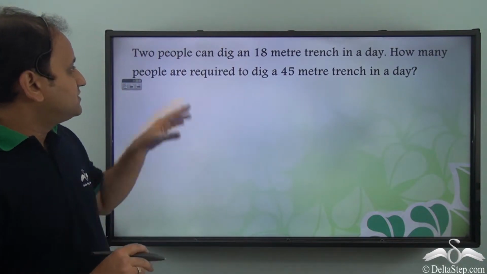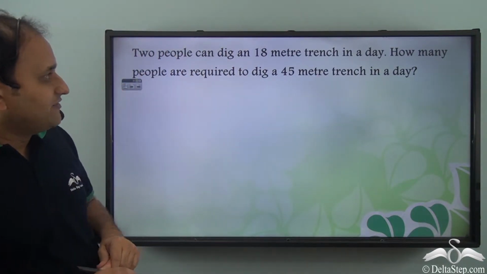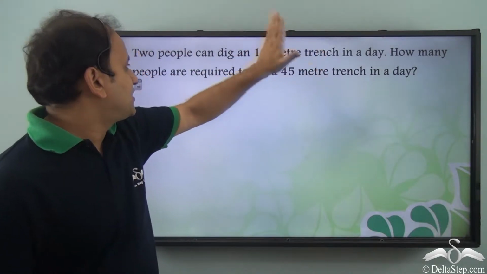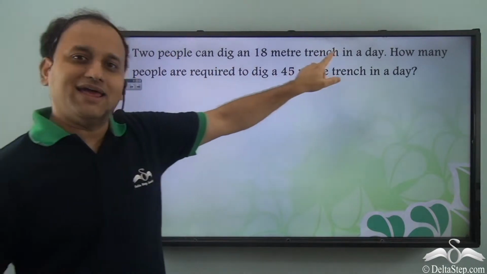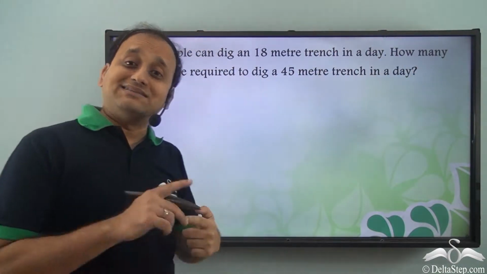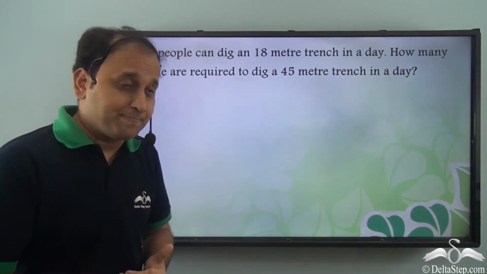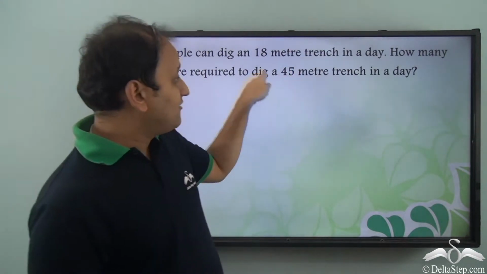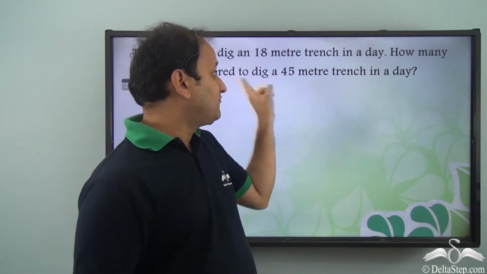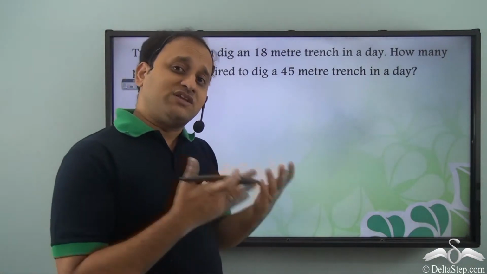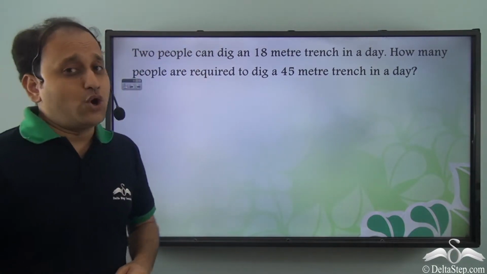Now we have these quantities here where we see that an 18-meter trench is dug by two people in a day. Now the day remains same, that is the time to complete the work remains same, and we have more amount of work, right? 45-meter trench now. So what type of variation you think this will show?